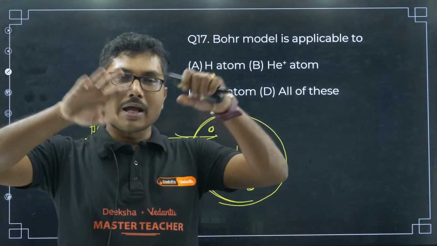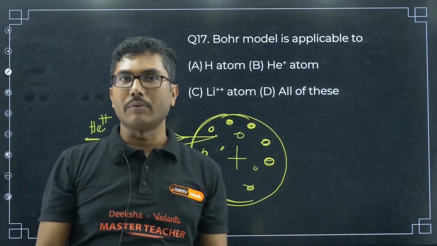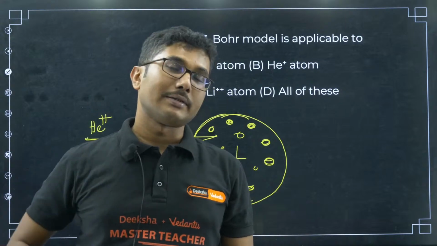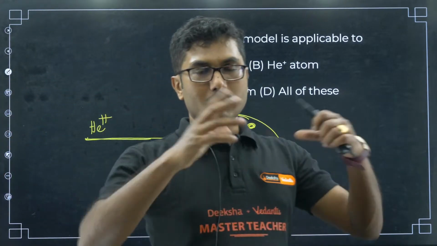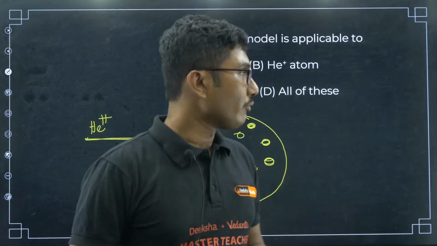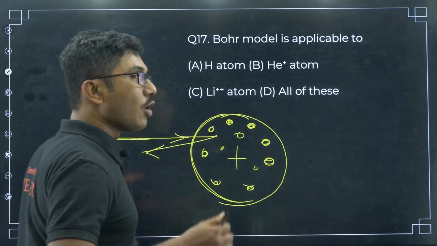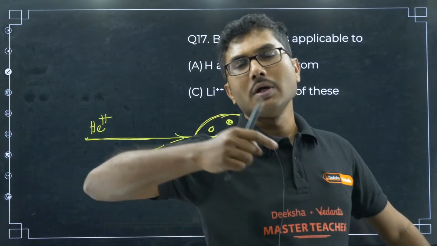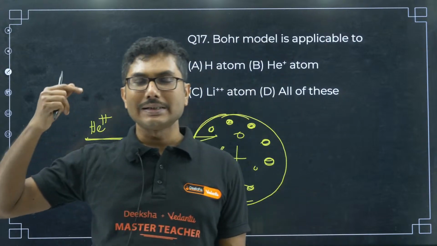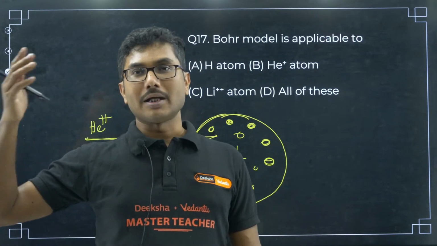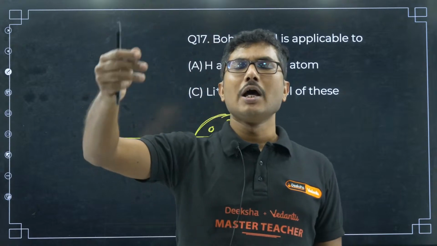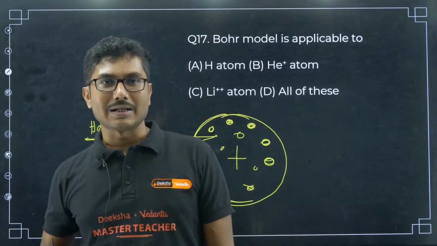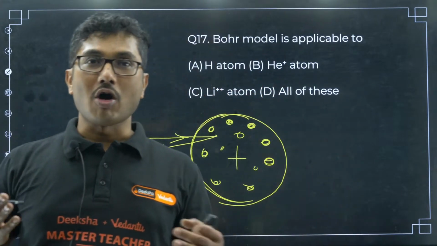But if the wall has a lot of holes, some balls will pass through, but you will still get a lot of balls coming back. While doing the experiment, he found that about 1 in 8,000 is deflecting and 1 in 12,000 is coming back directly. That means there is something wrong with the model.